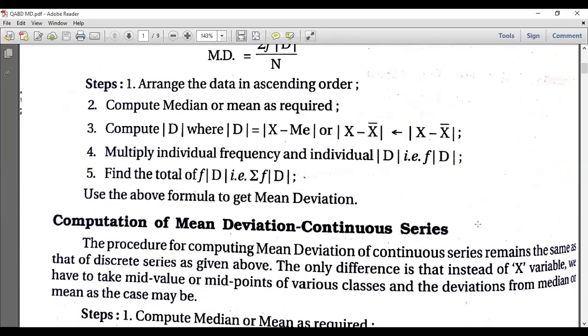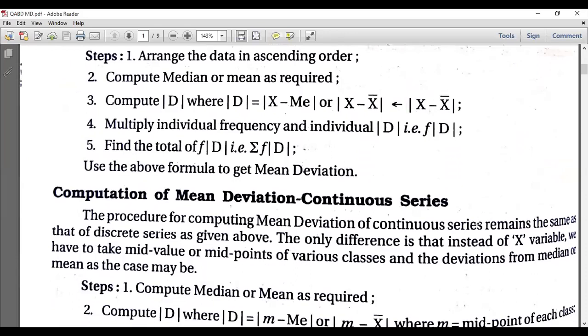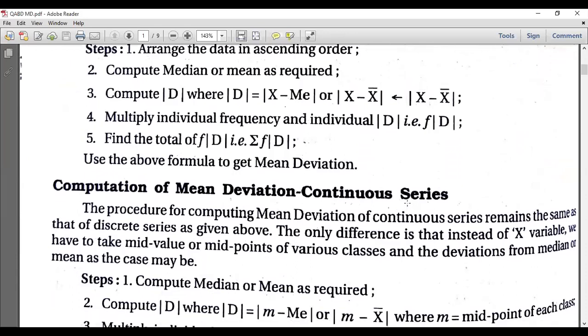For the continuous series it is also the same. The only difference is that instead of x we take the mid value, because we won't get the x value here. Instead we get ranges like 10 to 20, 20 to 30, so we find the mid value or midpoint.